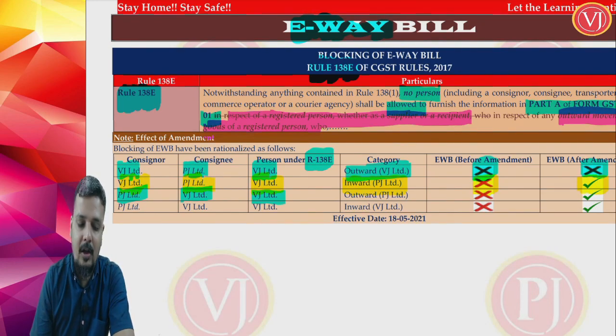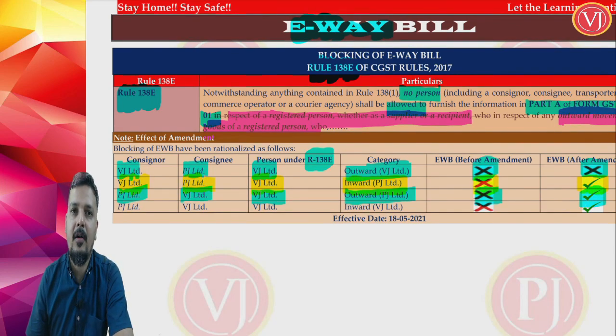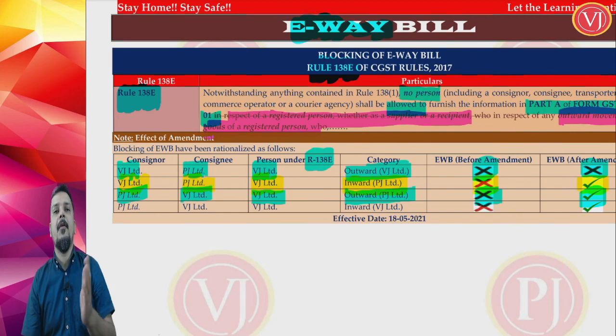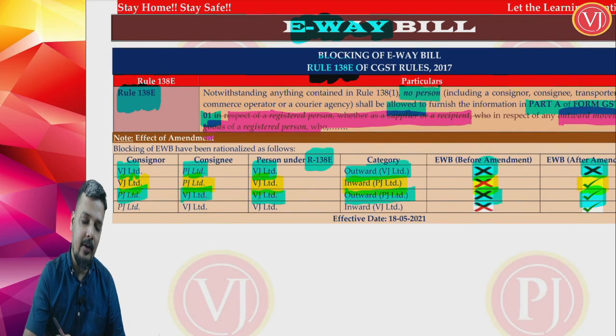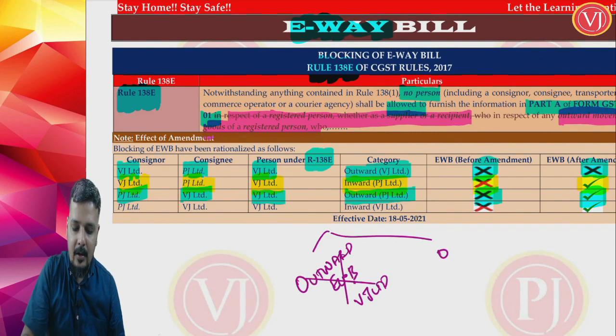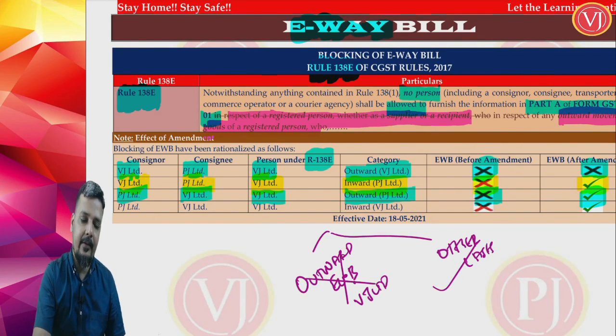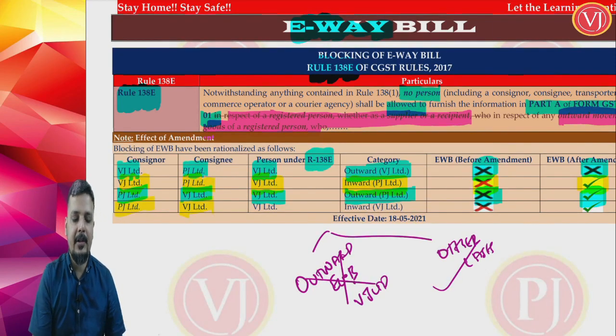Now outward e-way bill is to be generated by PJ Limited. Before the amendment, it was not possible. After the amendment, it is possible, because outward e-way bill by VJ Limited is blocked. In all the cases, you have to remember that only outward e-way bill by VJ Limited is not allowed. Other cases, it is allowed.